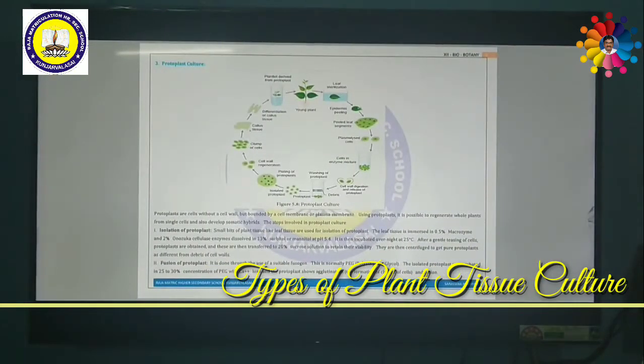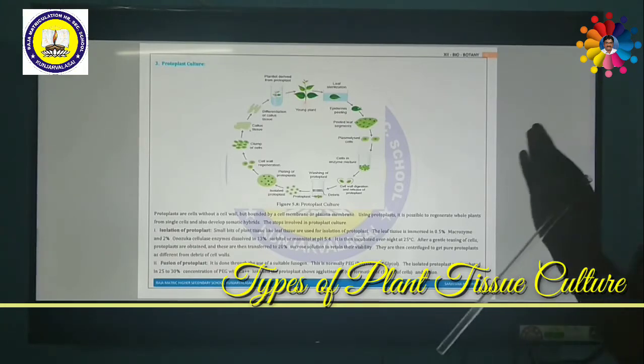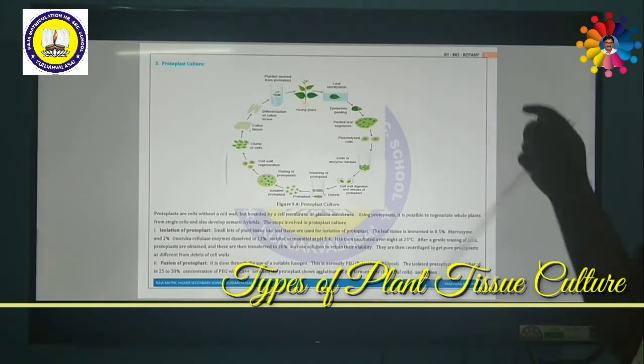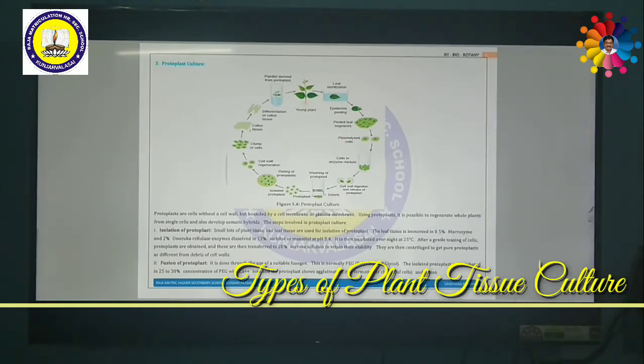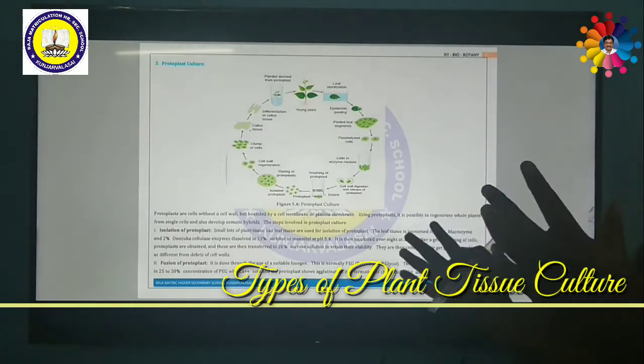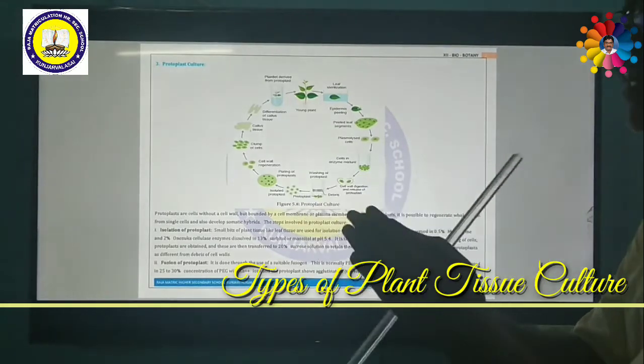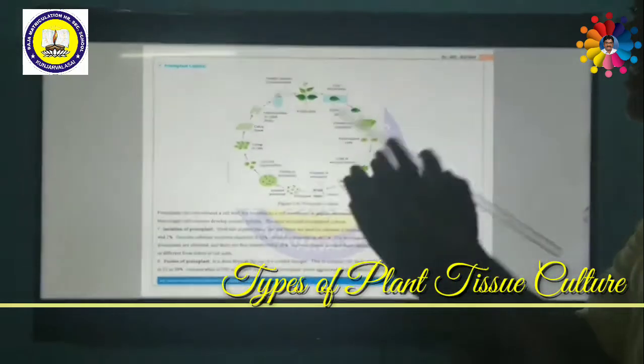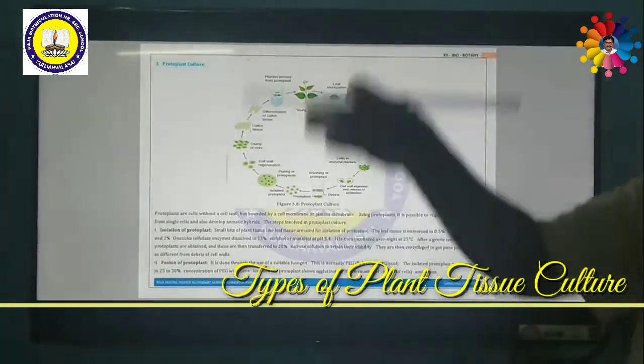Next, we are going to see a very important part, protoplast culture. Just before starting the lesson, I told you about protoplast culture. Usually, some incompatible plants can be developed with the help of protoplast culture. What is incompatible? Crossing a potato plant with a tomato plant is highly impossible. But with the help of protoplast culture, we are able to fuse the protoplast of potato and tomato. Then both are fused together and a common cell will be formed. This cell, if cultured in tissue culture, will develop into a new plant.